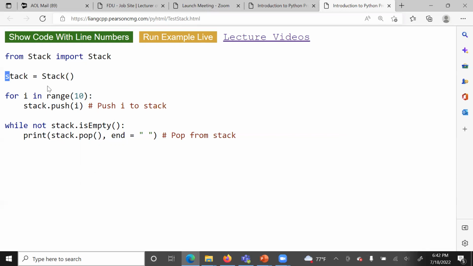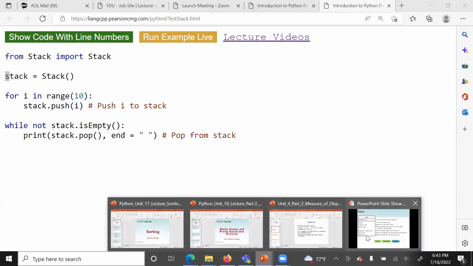So that's why we always say a stack is also very good to use if you want to reverse a list of items. You can just push all the items into a stack, then remove all of them, and you get the reverse of it.